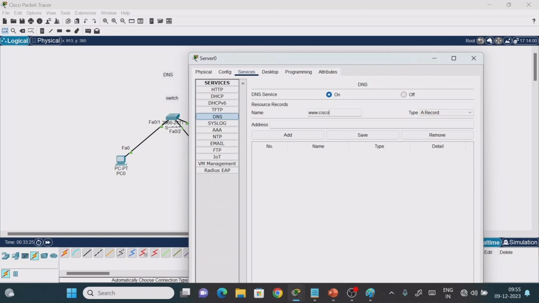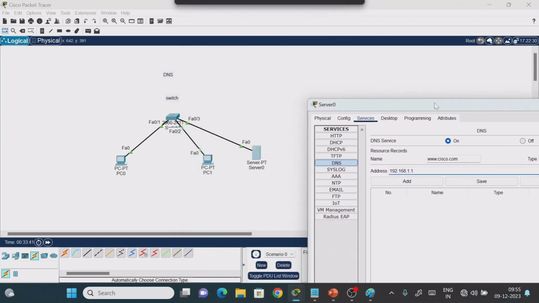Now I'm giving www.cisco.com, which means the server IP address is 192.168.1.1. Whoever comes to access my web server or some file needs to enter my server address, this 1.1. Next time onwards, if I create the domain name system, they don't need to enter 1.1.